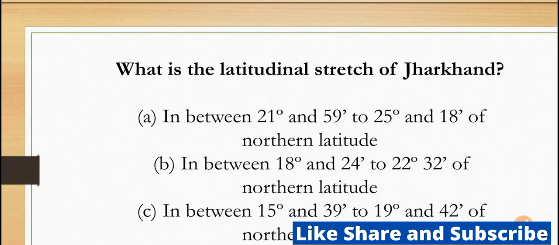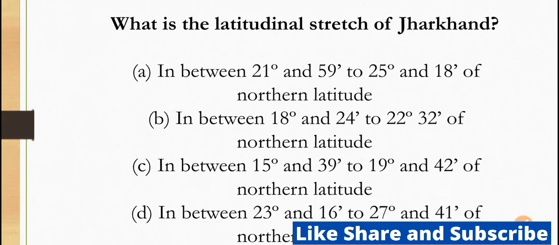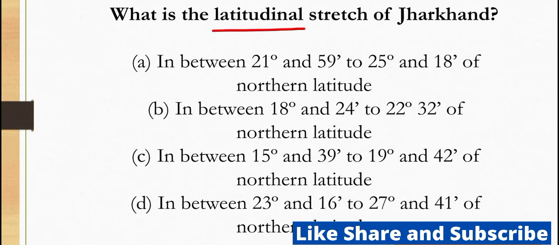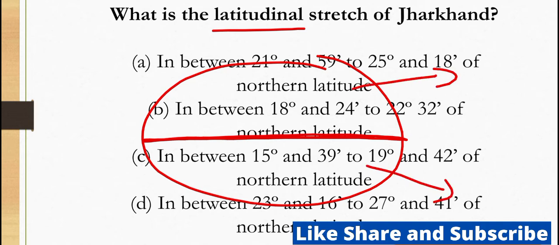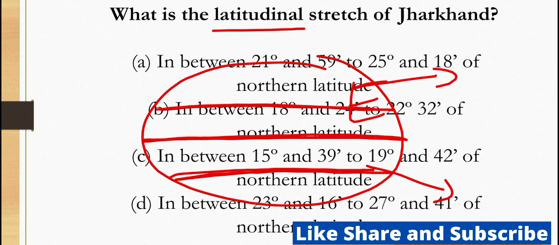Next question, what is the latitudinal stretch of Jharkhand? Let me draw a rough sketch of our globe. This is your globe, and this line is called the equator, which divides the globe into two equal parts, the northern hemisphere and the southern hemisphere. This line is called the Tropic of Cancer, and this line is called the Tropic of Capricorn. This is the eastern hemisphere and this is the western hemisphere. You all know that India is located in the eastern hemisphere of the earth.